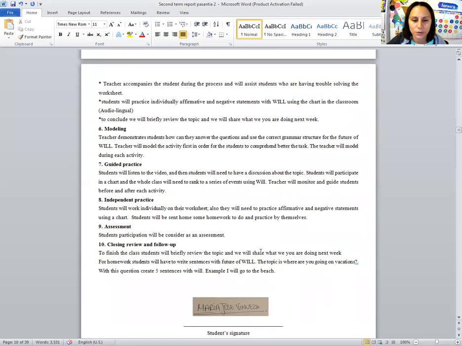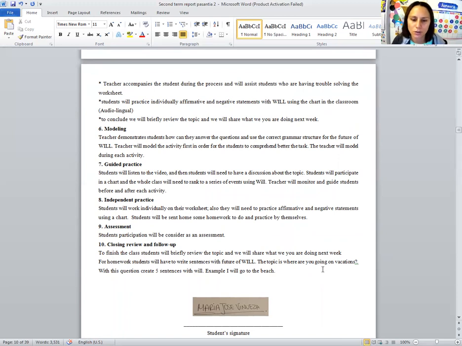For the assessment part, participation for this lesson will be considered as an assessment. And to finish, the closing review and follow-up: the students will briefly review the topic and we will share what they are doing next week.